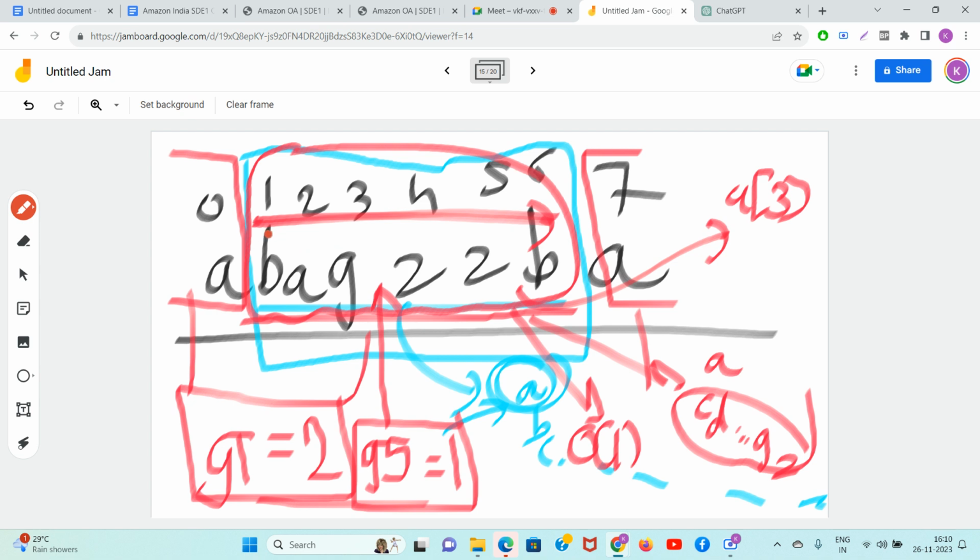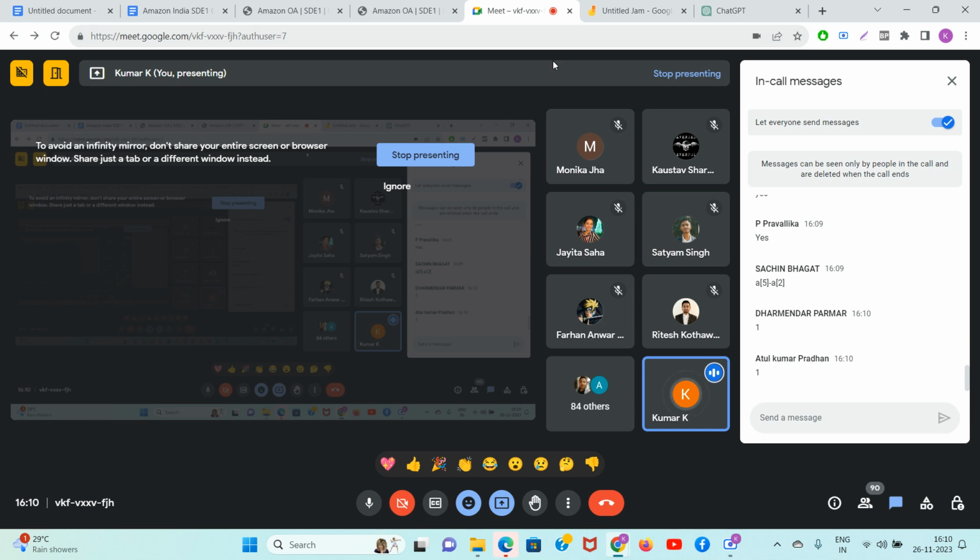For example guys, can you tell me if you do the prefix sum concept on the string, how many times A is coming from index 1 to 6? Everyone start writing in the chat. It is nothing but A of 6 minus A of 0. Everyone start writing. How many times A is coming in the string?